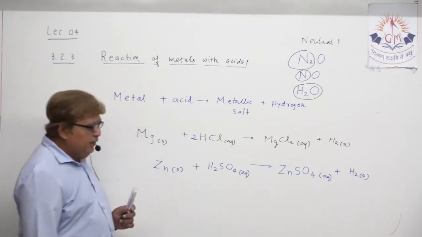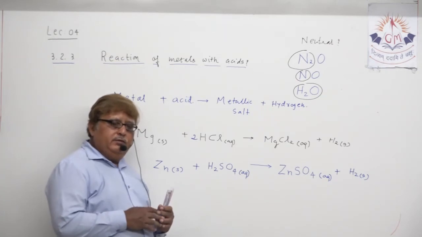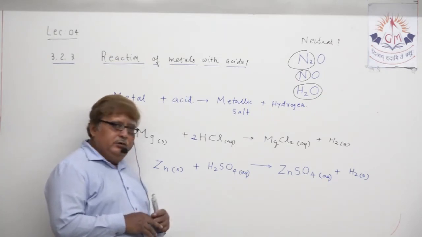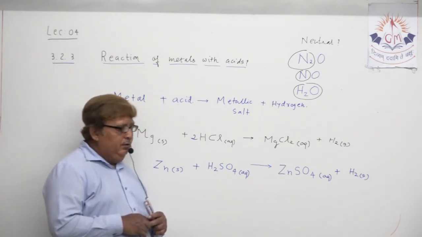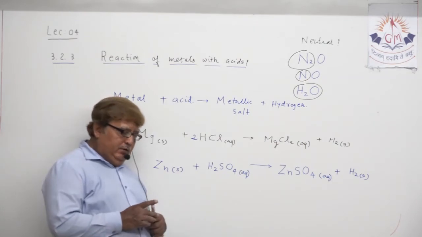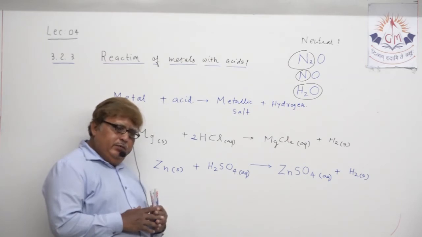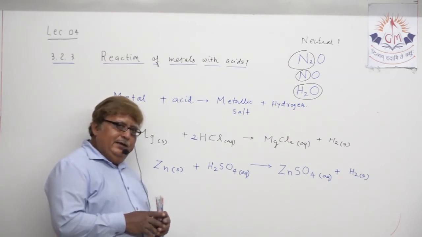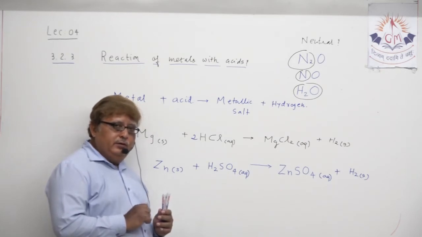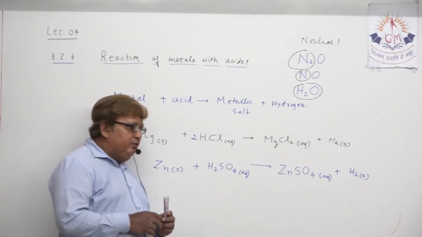You can also write when zinc reacts with dilute sulfuric acid, it forms zinc sulfate and releases hydrogen gas. Two equations are already written in support. Is it possible that the same reaction takes place with another strong acid?